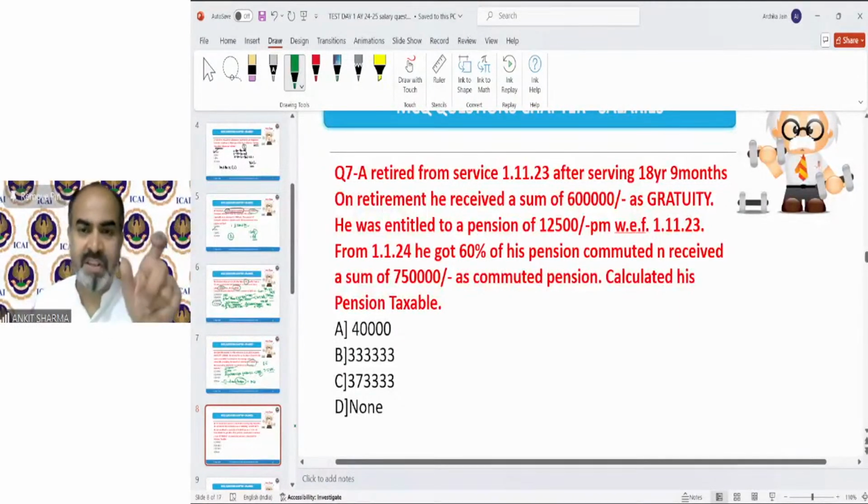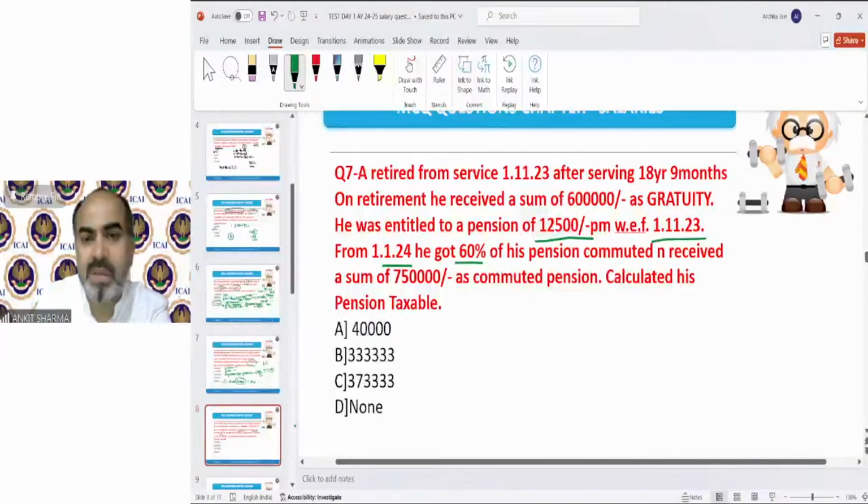So the first information given is that he has received gratuity. Now he was entitled to a pension of 12,500 rupees per month with effect from 1st November 23. From 1st November 24, he got 60% of his pension commuted and received a sum of 7,50,000 as commuted pension.